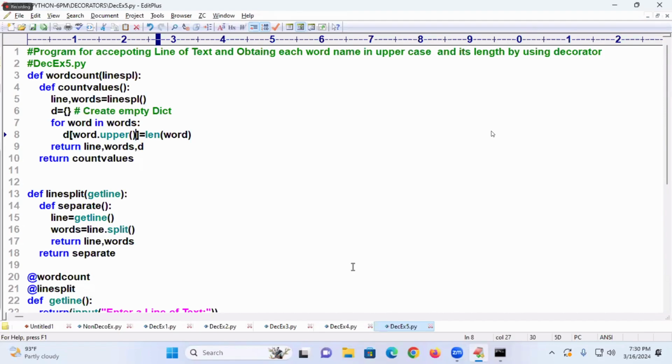Simply you say, suppose you are unable to say what a decorator is, you tell one thing: defining one function inside of another function. What you will be asked is, one function, another function. You tell technically, one function is called a decorator. The inside function is doing the operation. Write the syntax and tell.